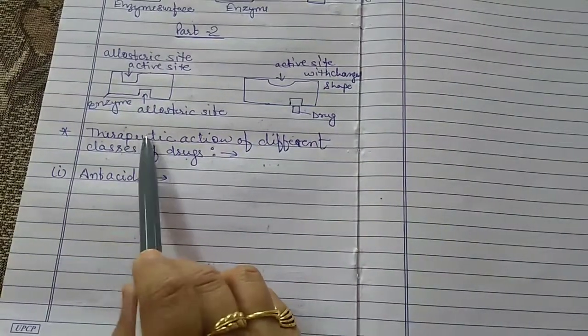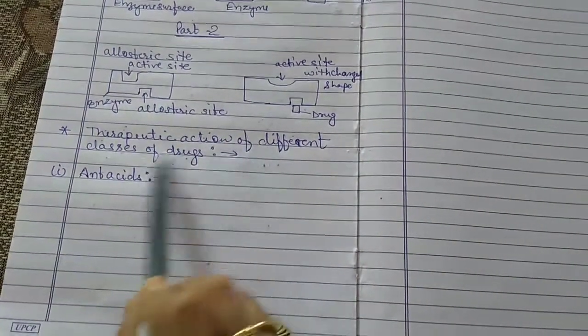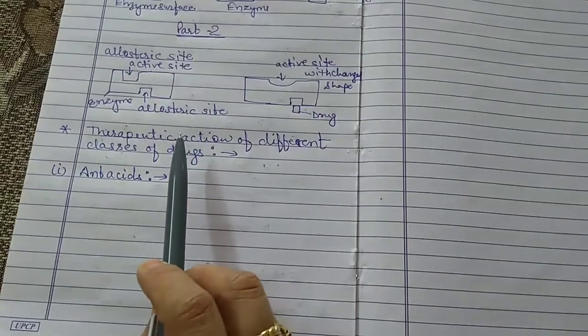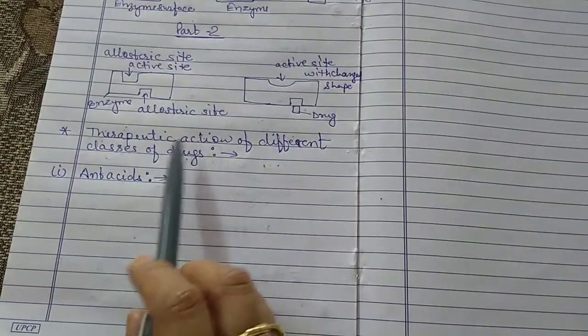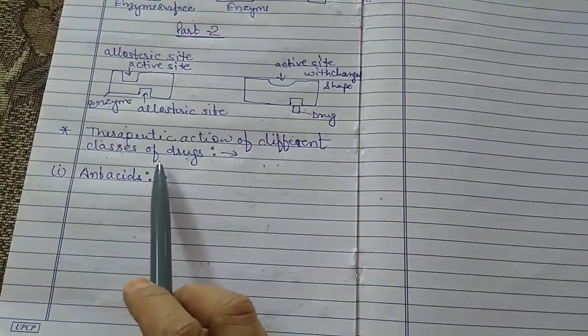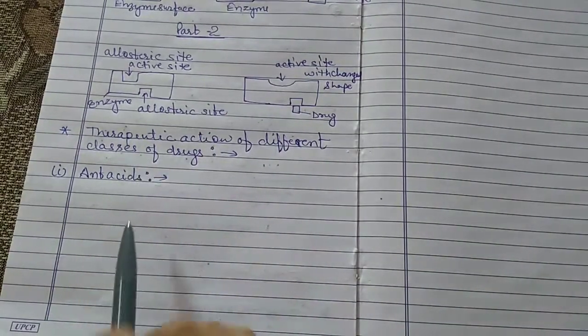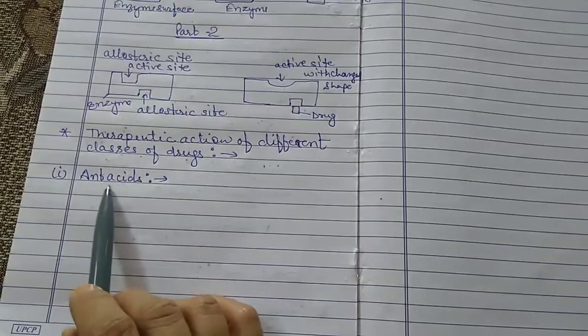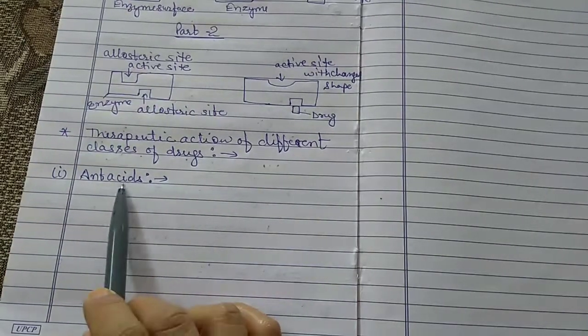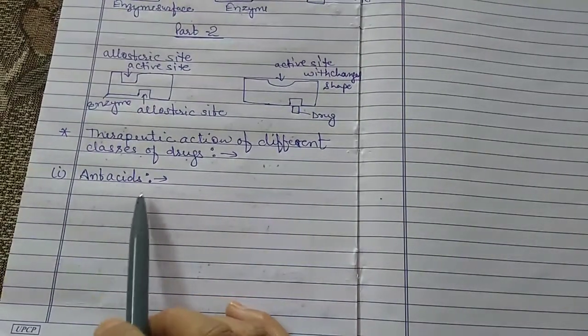Now the next topic is the therapeutic action of different classes of drugs. We have different types of drugs, and these drugs have different actions or different classes. So the first type of drug is the antacid.